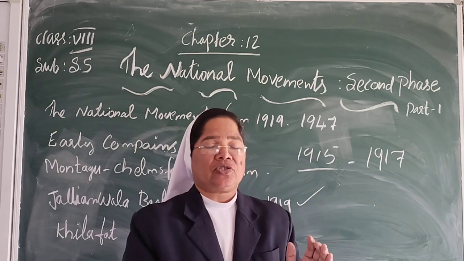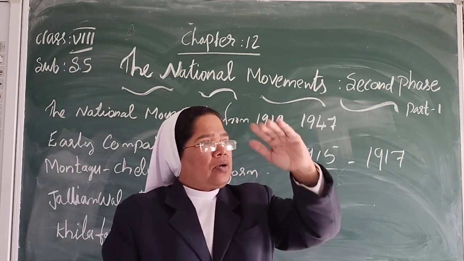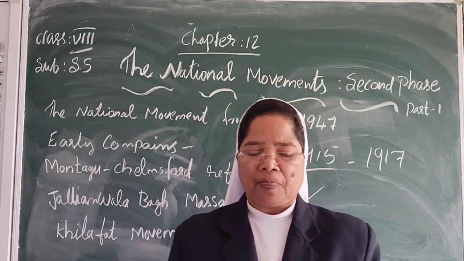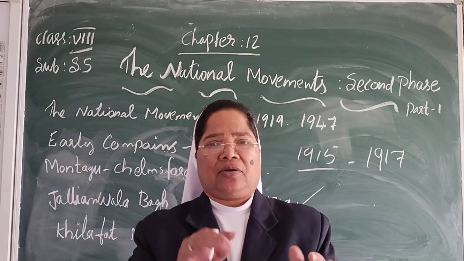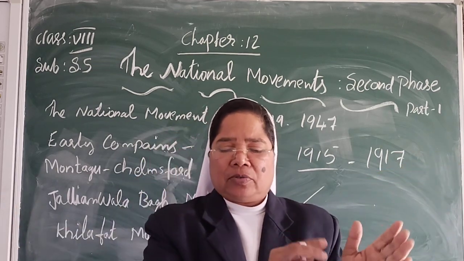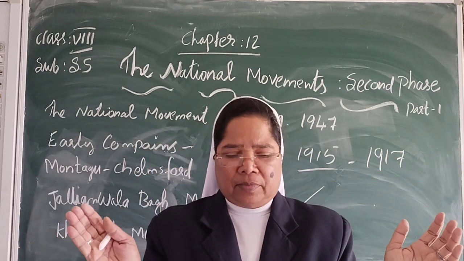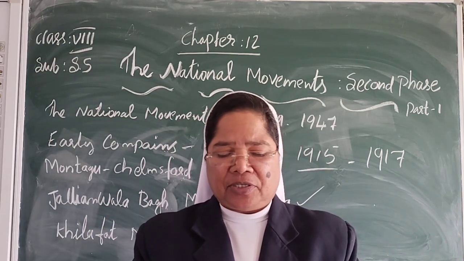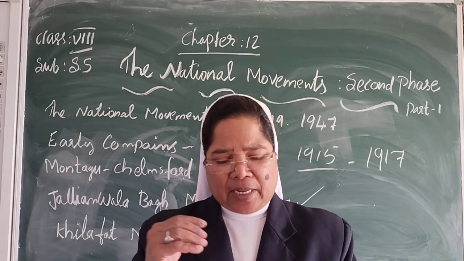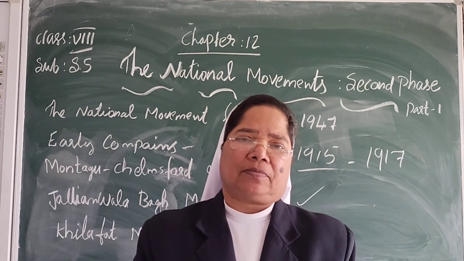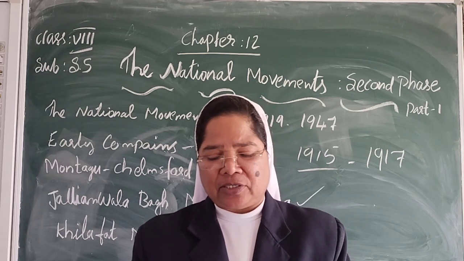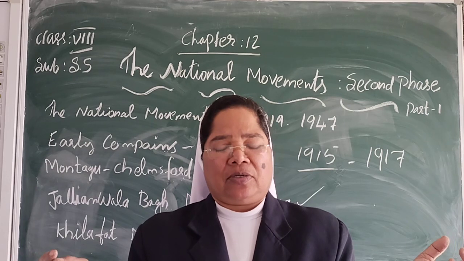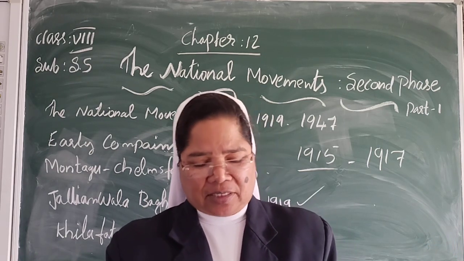Real power remained with the British officials. This was the dual government. This system, this act, disappointed the Indians. Protests broke out all over the country against these reforms. The people would not accept it.